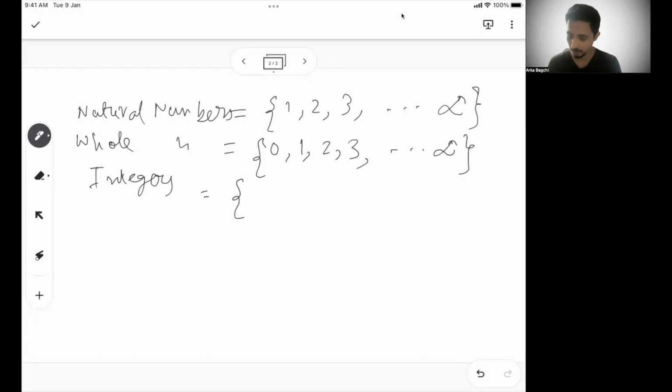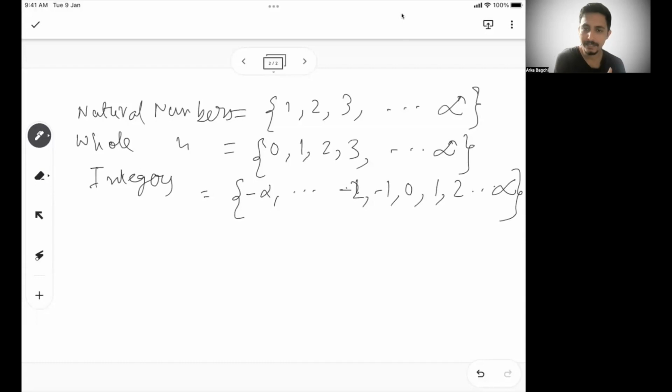Integers are minus infinity to minus 2, minus 1, 0, 1, 2, and goes till infinity. So you have a negative side and a positive side. These are called integers. So these are the primarily 3 types of numbers we are going to focus on: natural numbers, whole numbers, and integers.